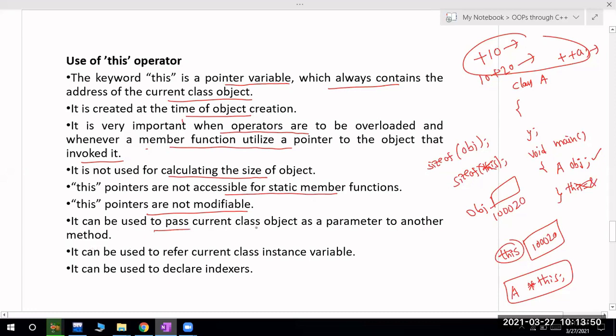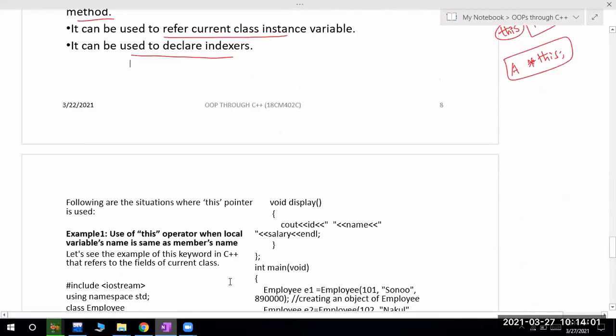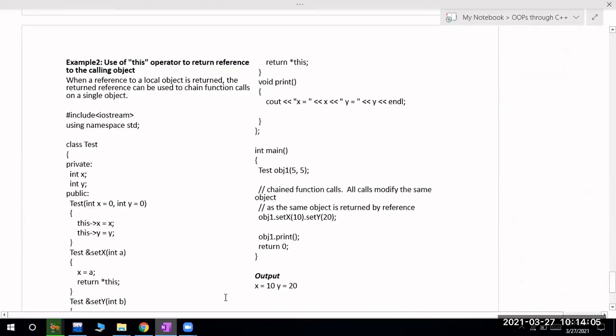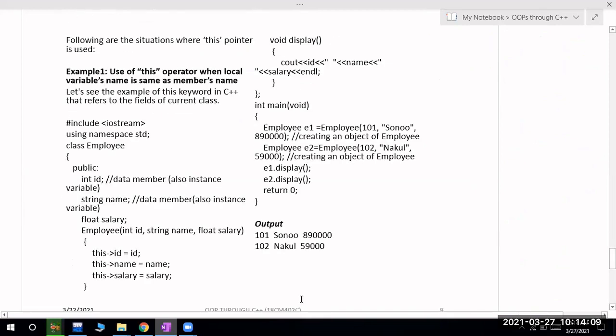It can be used to pass the current class object as a parameter to another method. It can be used to refer to current class instance variables. It can be used to declare indexers. All these are examples of this operator. We will see one example for using this operator.